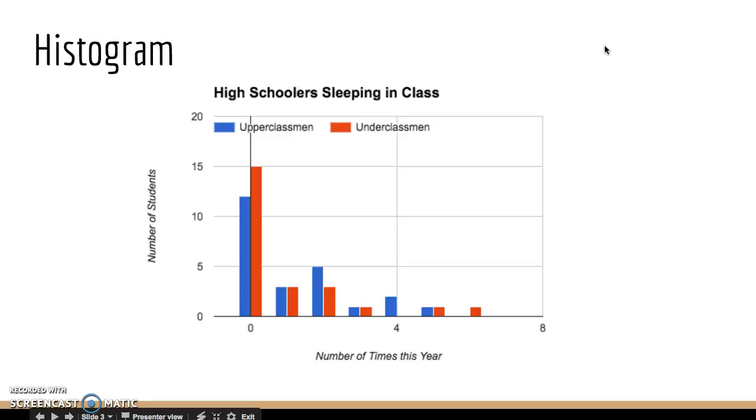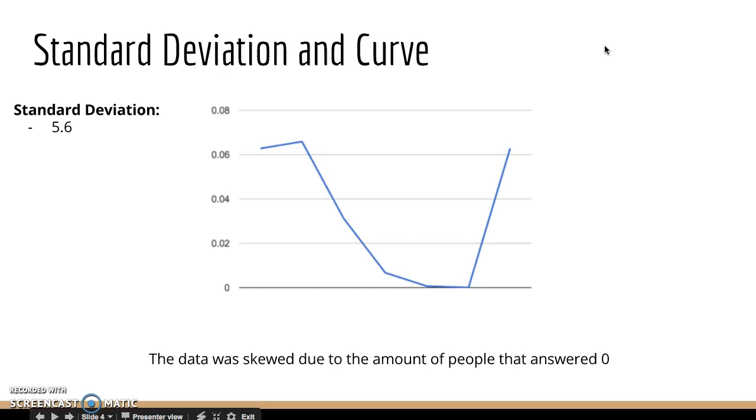This is a histogram comparing upperclassmen versus underclassmen on how many times they had fallen asleep in class this year. Upperclassmen tended to fall asleep on average more, and underclassmen tended to have more results where they had never fallen asleep in class before. Our standard deviation was 5.6. Our data was skewed heavily to the left because of the amount of people that had never fallen asleep in class before.